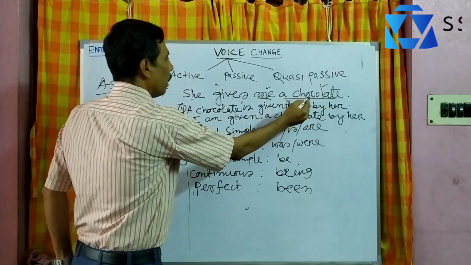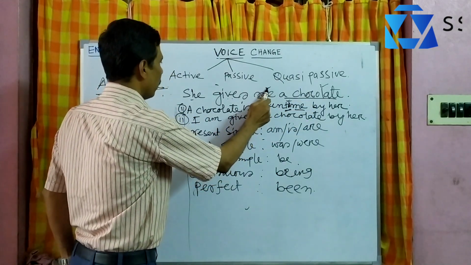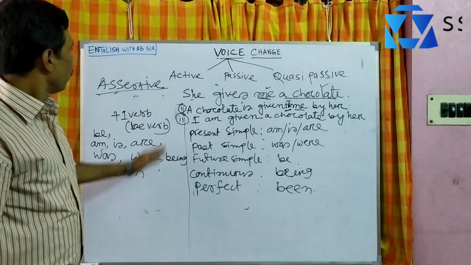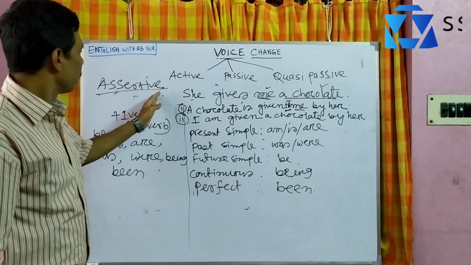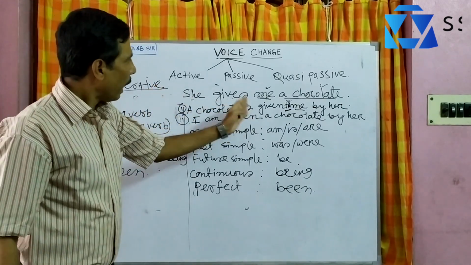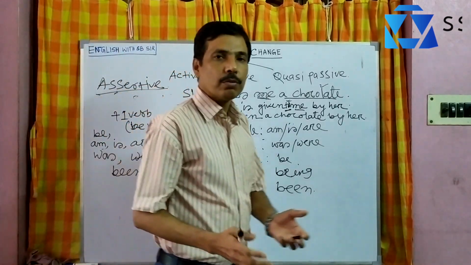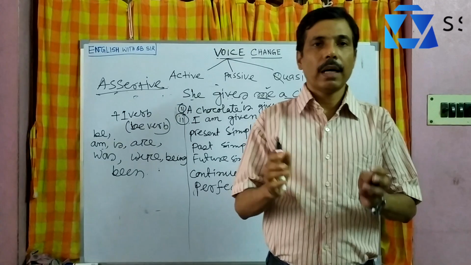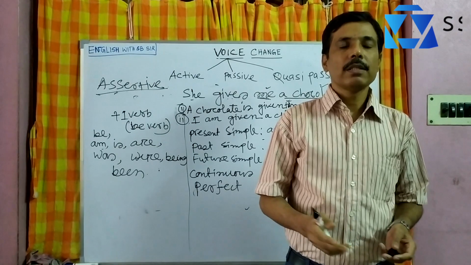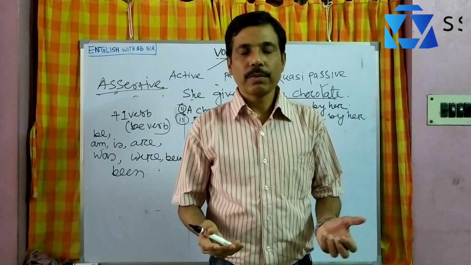In the first sentence, I turn this object into the subject. Next, I turn the other object into the subject. So these are the rules of the present simple assertive sentence, the change of an assertive sentence from active into passive. Active into passive. So it's very easy. Only a few tips. At first you should identify the type of sentence. Next, what type of tense is used in the sentence? The subject, then the verb, at last the object. Now it is very easy.